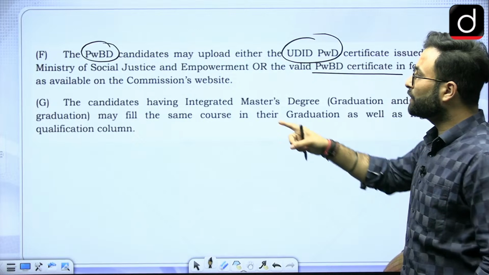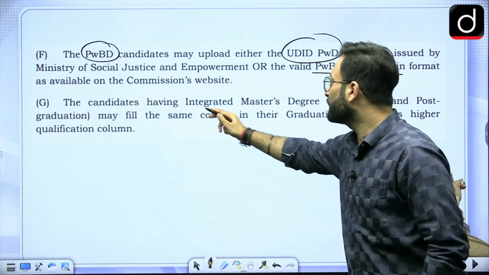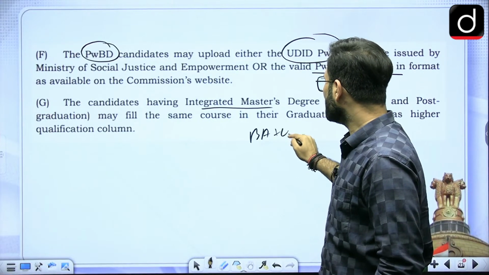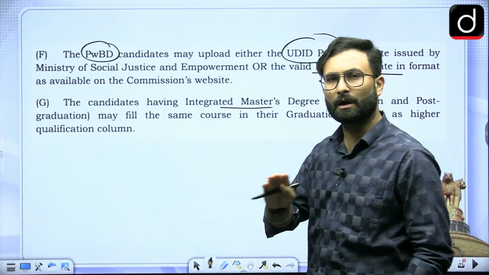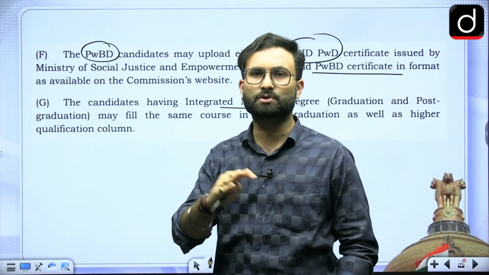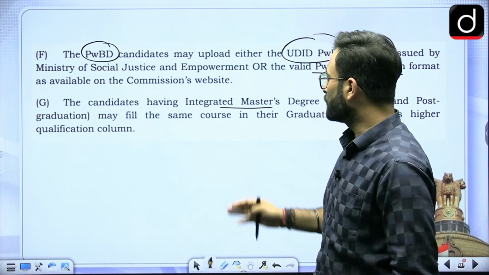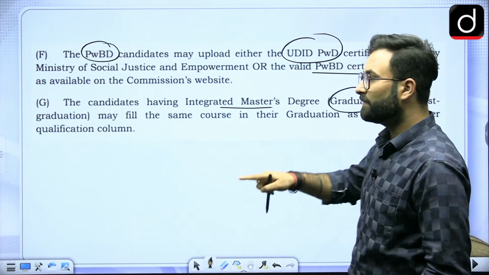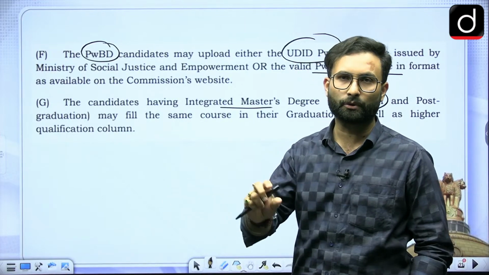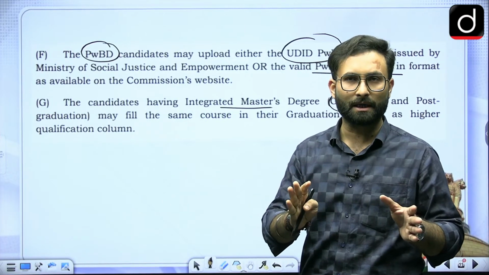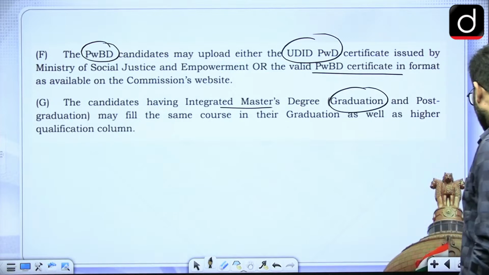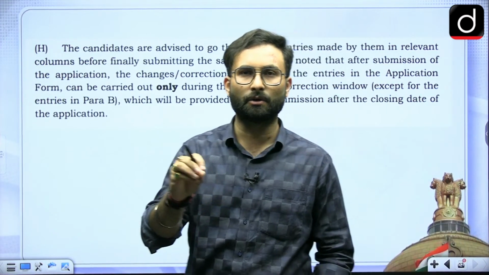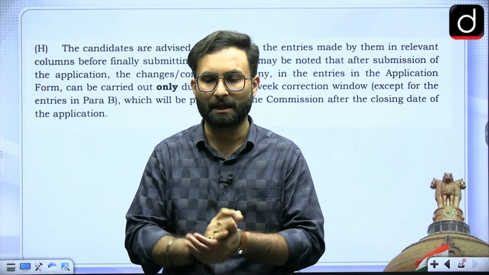Then coming to the next one, the candidates having integrated masters. Let's say someone has gone for BA LLB, or any kind of integrated course, where you have done the graduation and the masters together, like 5 year courses. In that case, for the graduation part as well as the higher qualification part, you have to mention the same degree. That is what has been written over here. So this is the update which has been made by the UPSC for you.